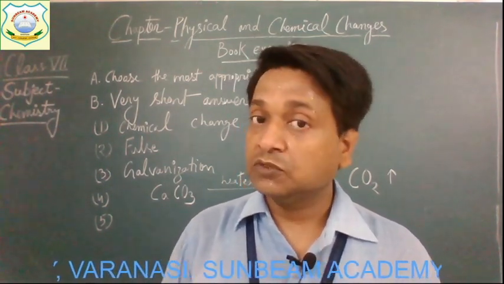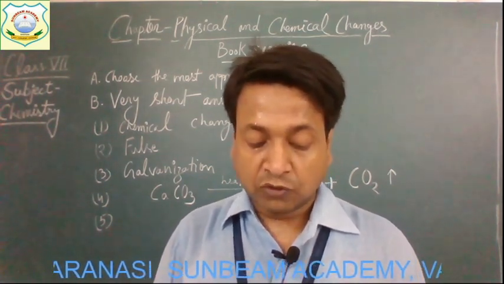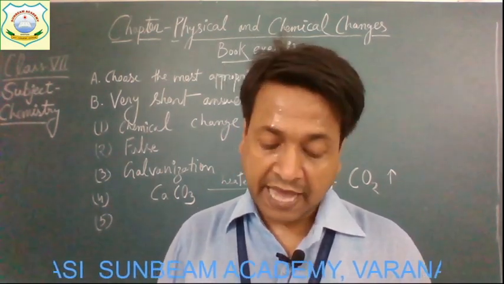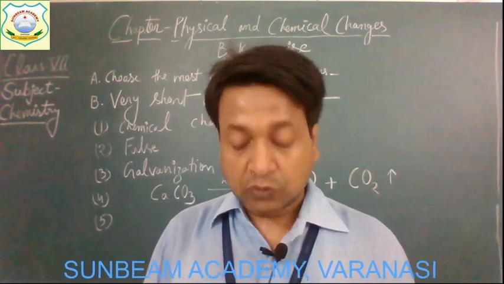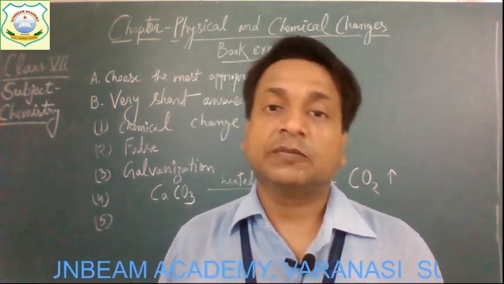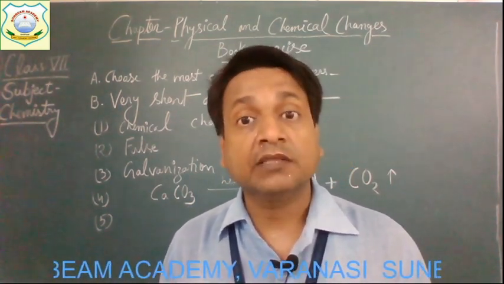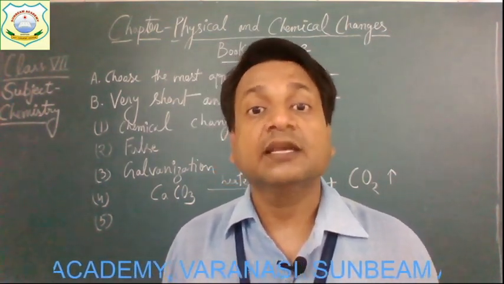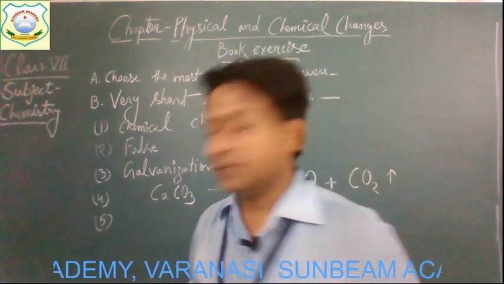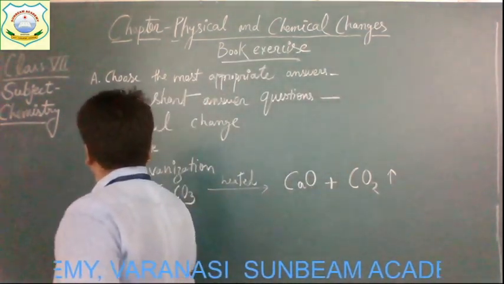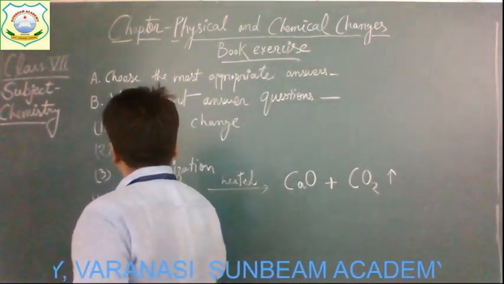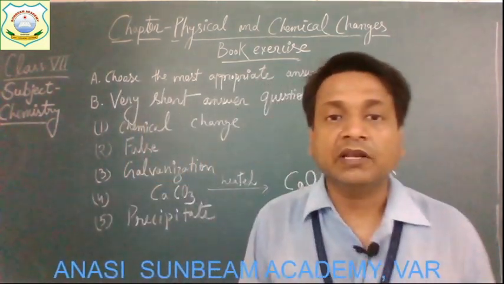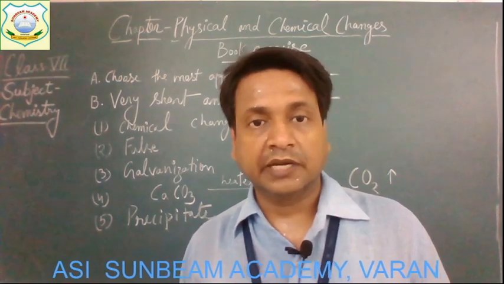And again I am going to repeat, children: when two soluble substances react together in a solution, an insoluble substance forms which gets deposited at the bottom. So what is it known as? It is known as precipitate. So precipitate will form. Get it children?